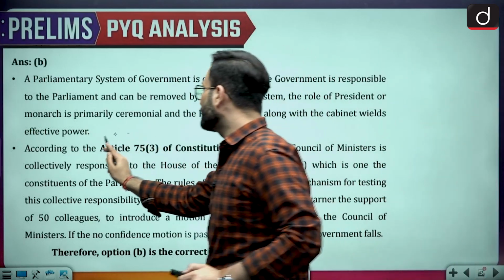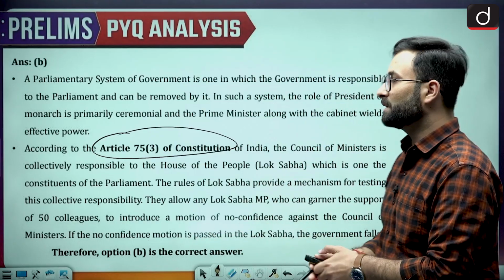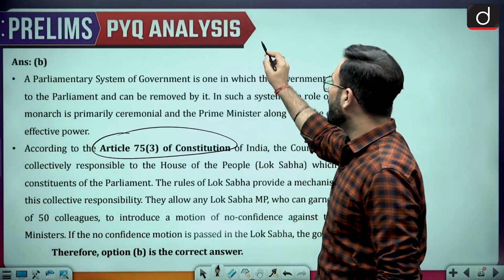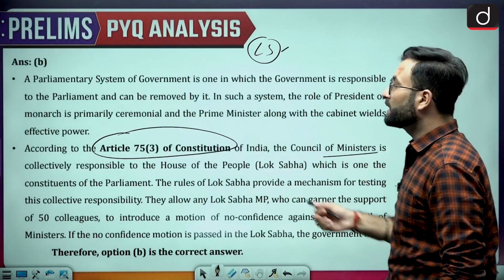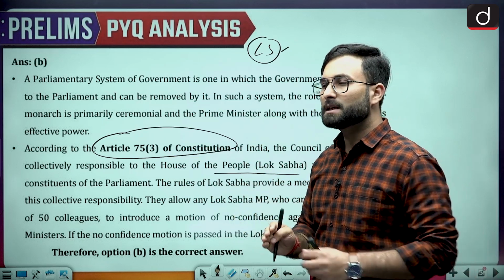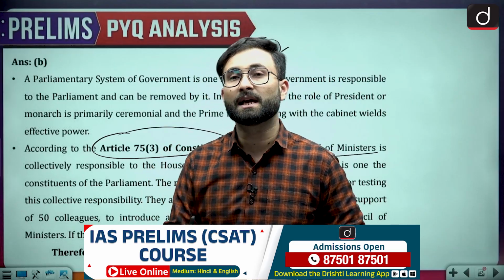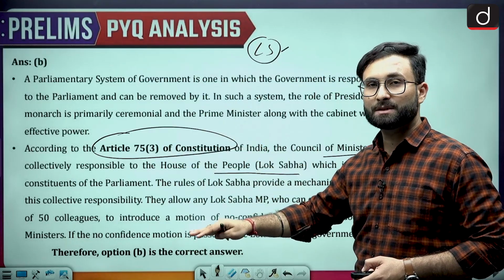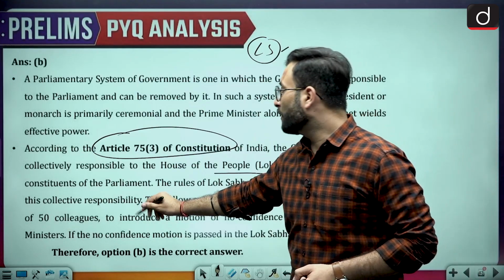Article 75 of the Constitution is basically talking about the Indian kind of parliamentary system, wherein the collective responsibility is there. When we are talking about the Lok Sabha, there is a collective responsibility. Okay, so here you can see the Council of Ministers is collectively responsible to the House of the People, that is Lok Sabha. Generally speaking, you can say that there is a collective responsibility to the Parliament, but specifically speaking, you can say that the collective responsibility is there to the Lok Sabha. Okay, so there can be a no confidence motion and the government can topple. Okay, so that is there, which is one of the constituents of the parliamentary democracy.